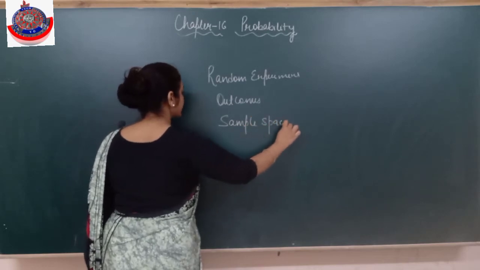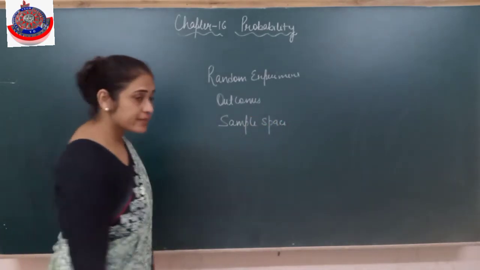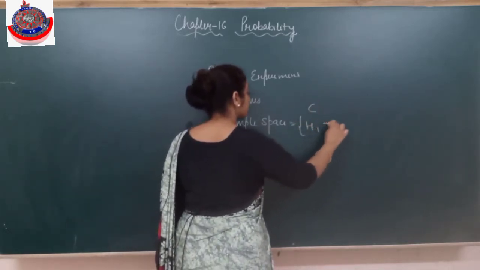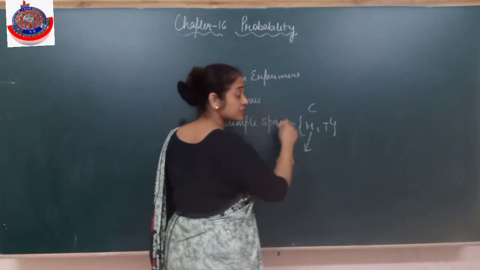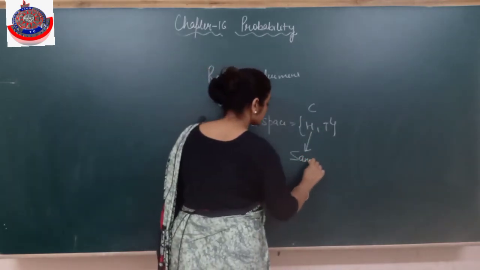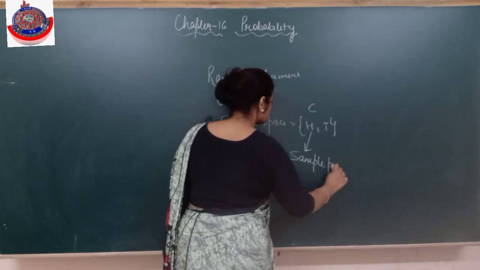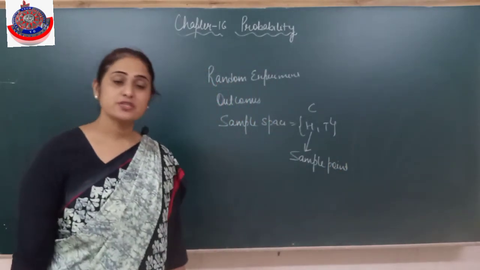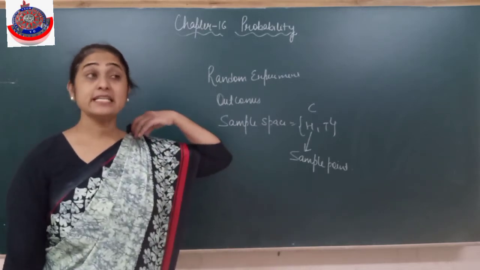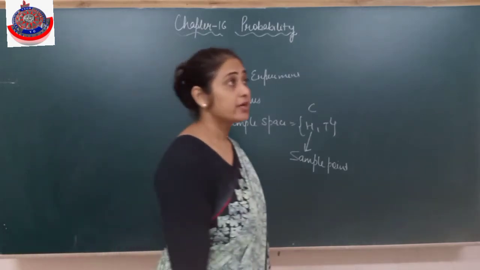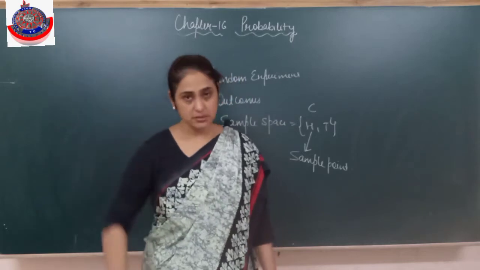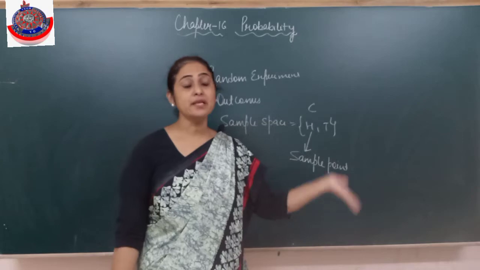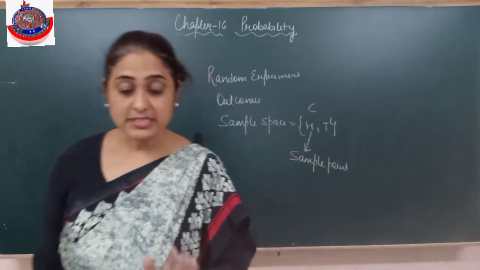One thing which I just missed in the first one, sample space: if I toss a coin, the sample space is head or tail. One element of this set is called a sample point. Each element of a sample space is called a sample point. Is it clear? It can come in MCQ somewhere. So you should know that an element of sample space is called a sample point.